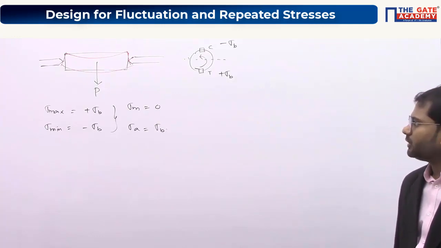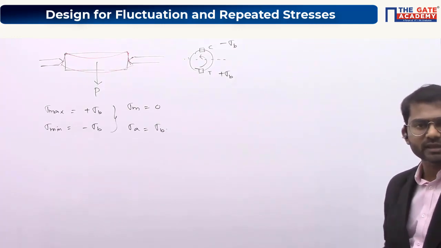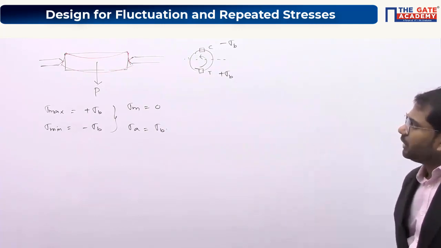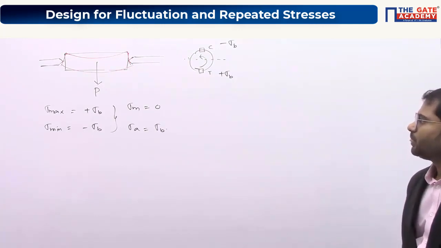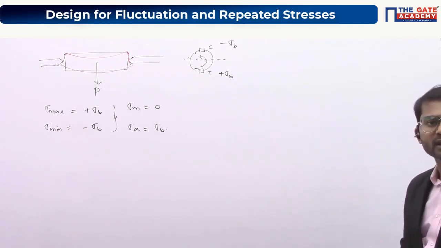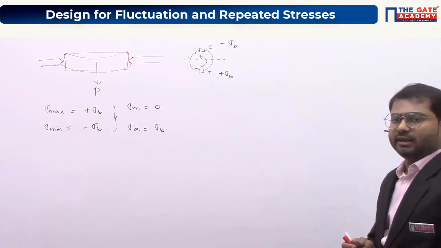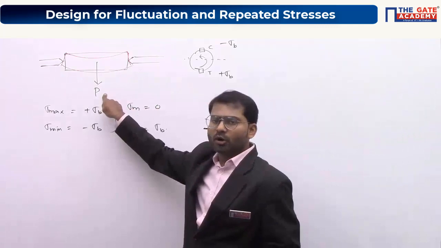Done? Okay, so mean is equal to 0, amplitude is equal to sigma b, so it is the reverse type of cyclic stress itself. It's already clear prior to this only. So we have clarity now again that it is cyclic stress itself, or repeated reverse type of cyclic stress here. Okay, now one thing is very clear, that higher is this value of load, lesser will be the life of the component.